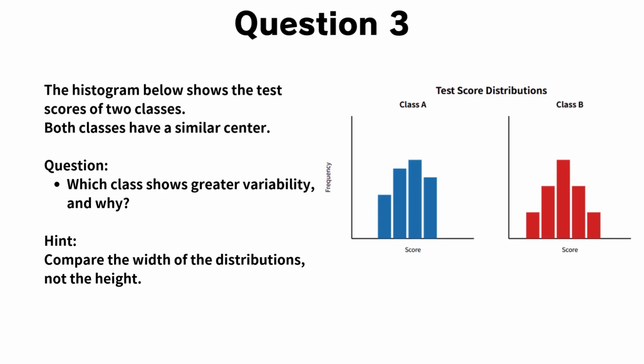Now, let's look at question 3. The histogram below shows the test scores of two classes. Both classes have a similar center. The question is, which class shows greater variability, and why?